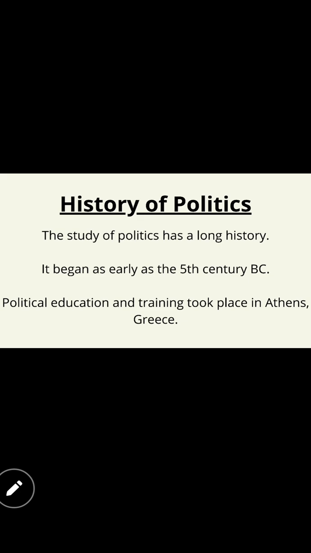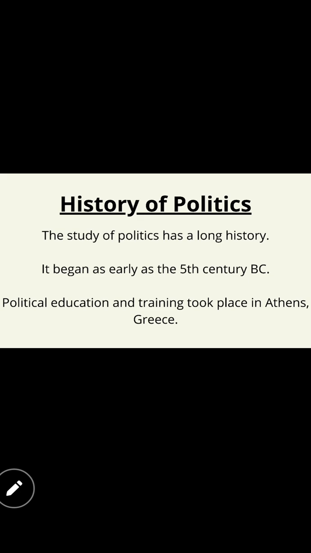Here, the study of politics has a long history. Can you understand, children? Yes, it has a long history and it begins as early as the 5th century BC. So in what century was politics started? Yes, it was started in the 5th century BC. What is the meaning of BC? Before Christ. Okay, right. So here it began as early as the 5th century BC. Political education and training took place in Athens, Greece. Okay, so here we have new knowledge of where it took place at the beginning.